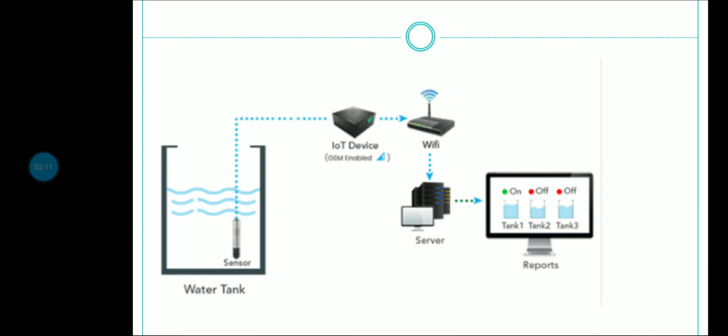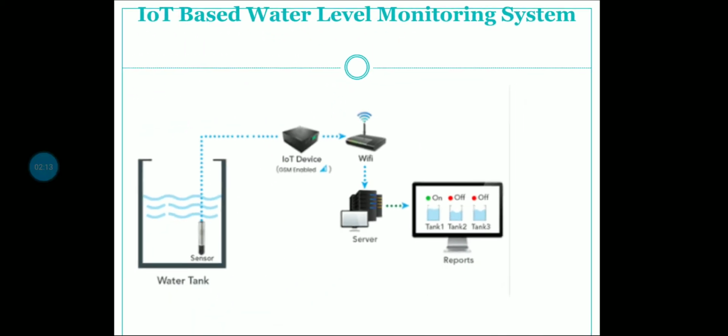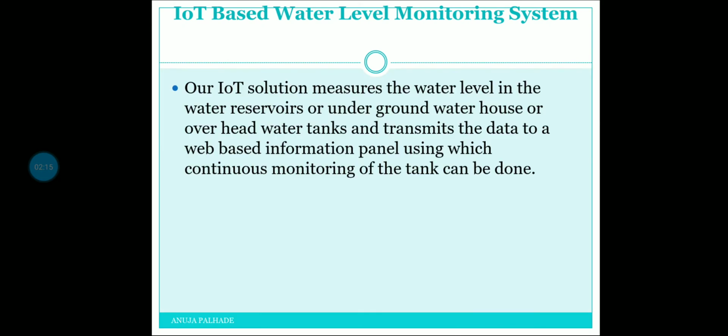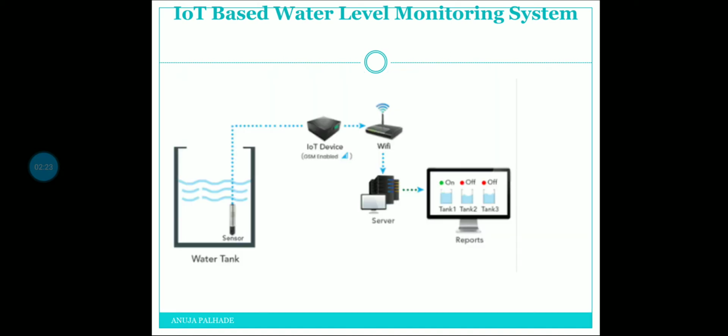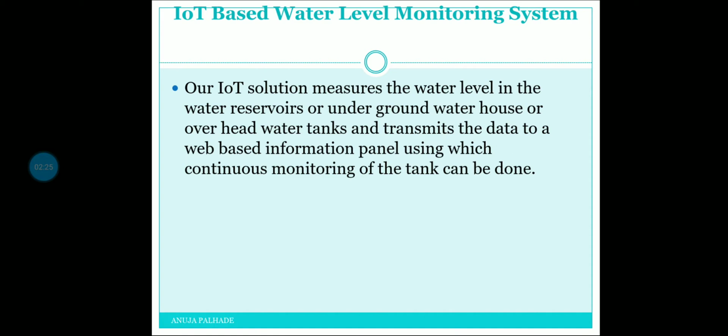Now what exactly is the image trying to show you? Let me explain. In our IoT solution, it measures the water level in the water reservoir. This is what this project is all about. The water level in reservoirs, underground water houses or overhead water tanks is transmitted to a web-based information panel, so continuous monitoring of the tank can be done.